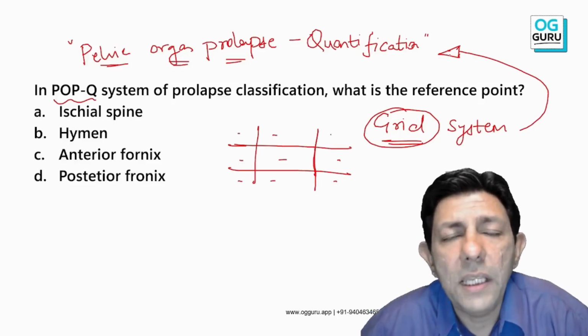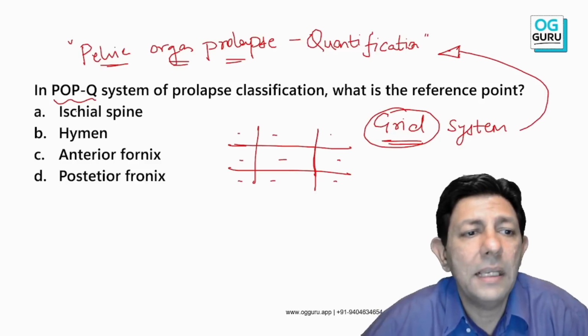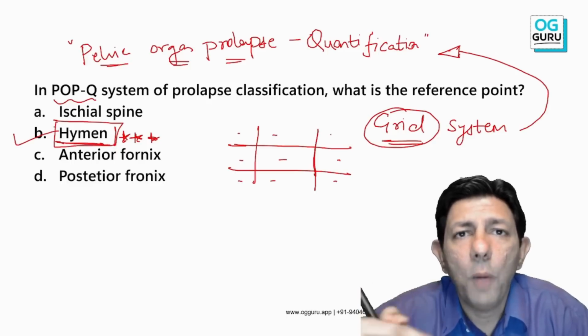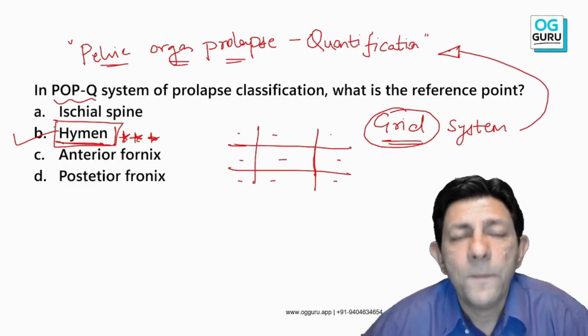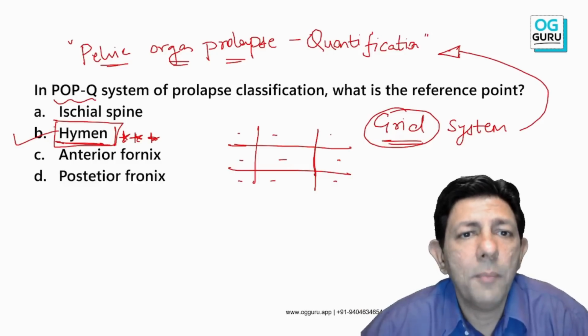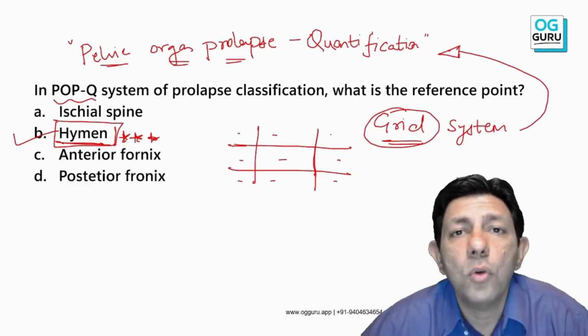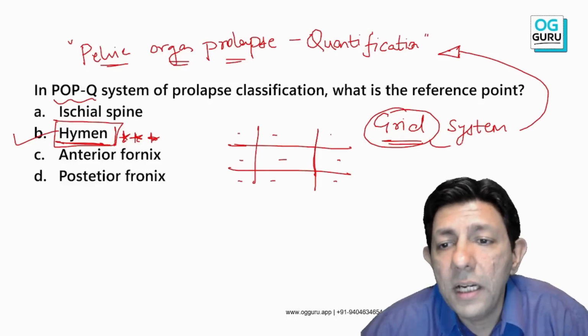In this, the only important point you remember is that the hymen is the reference point. Please learn this by heart, because all the readings are taken with it. How much is the prolapse above the hymen, how much is the prolapse coming out below the hymen. So the hymen is the reference point. So, a very new MCQ: remember POPQ, pelvic organ prolapse quantification, also called grid system or grid classification.